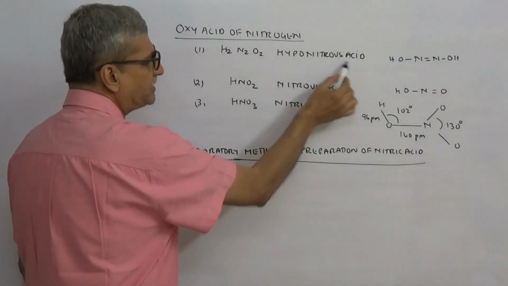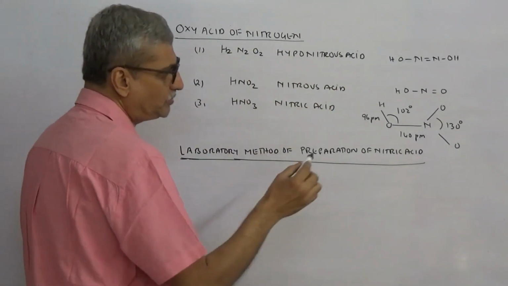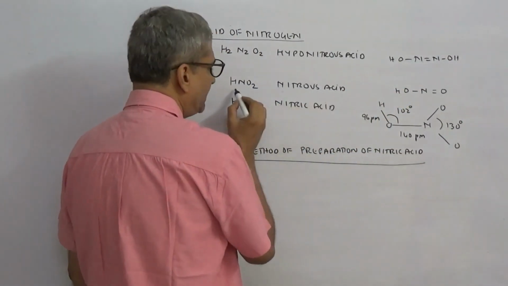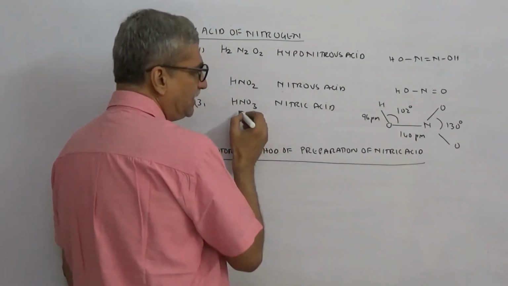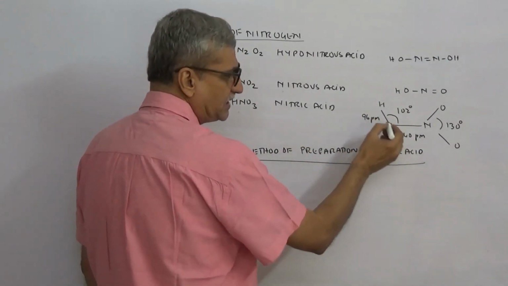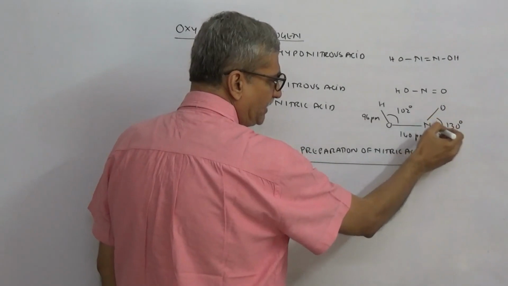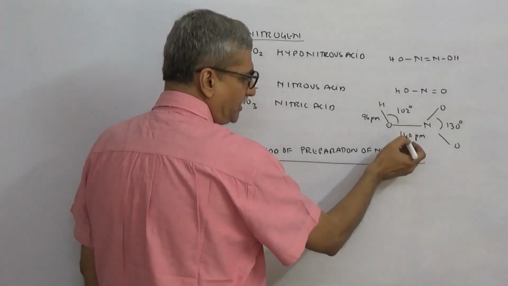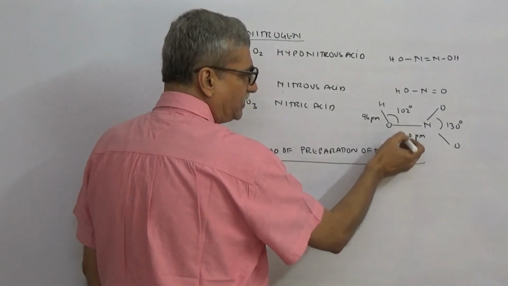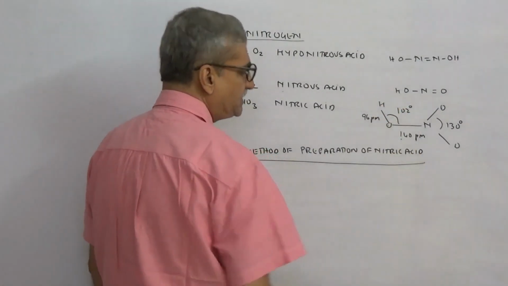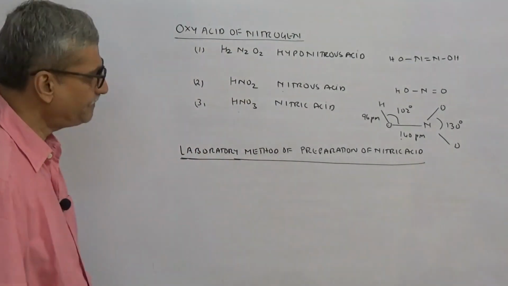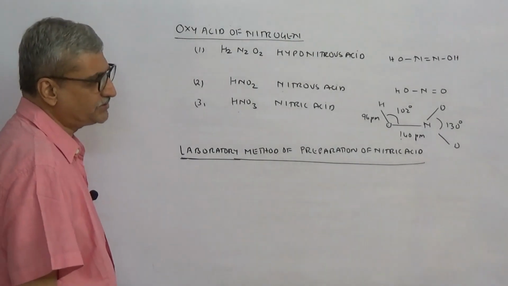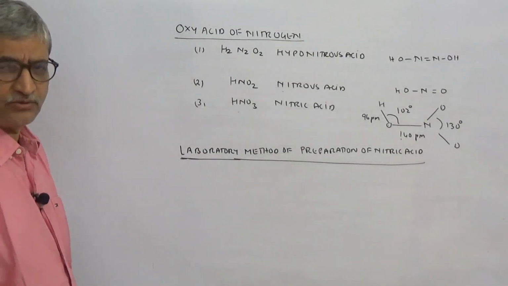One is hyponitrous acid, H2N2O2, and this is the structure. This is clear. Then we have nitrous acid, HNO2, this is the structure. Nitric acid, the structure is like this. You have the angle between O and O as 130, the N-O bond length here is 140, the angle here is 102 and 96 picometer. It is clear. So in some boards they expect you to know the structure. It is one question which they ask.